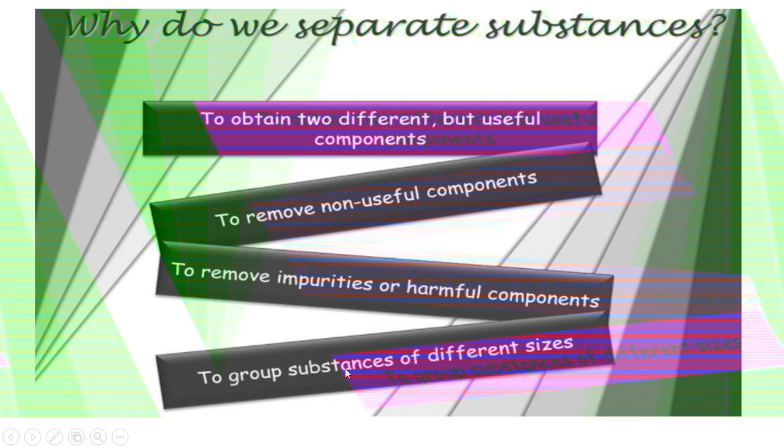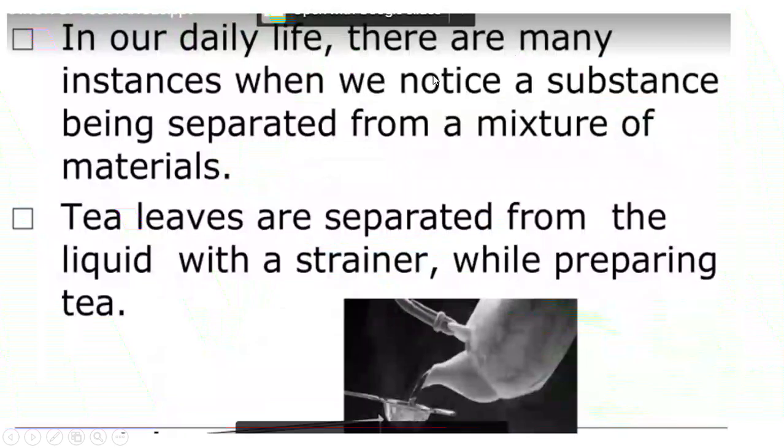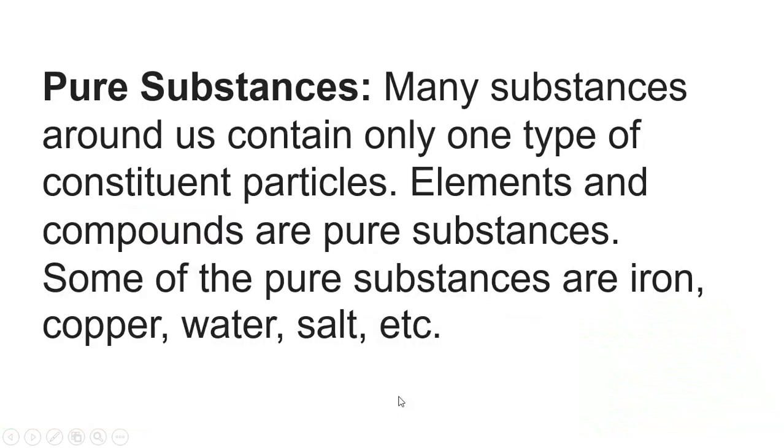And one more is to group substances of different sizes. So for all these purposes we separate substances. One more example I wanted to show is that tea leaves are separated from the liquid with a strainer while preparing tea. So this is also one kind of separating tea liquid from the tea leaves. This we have seen in our daily life.